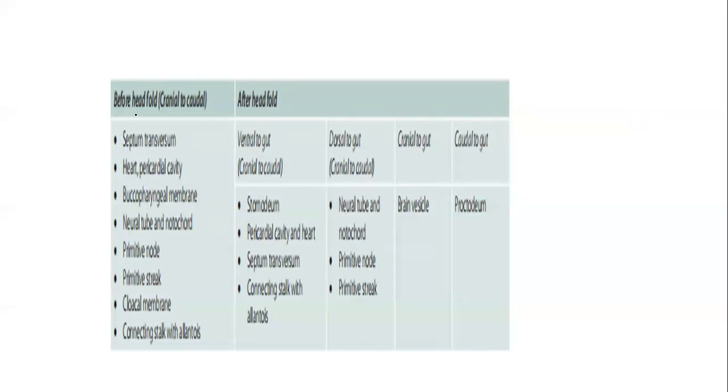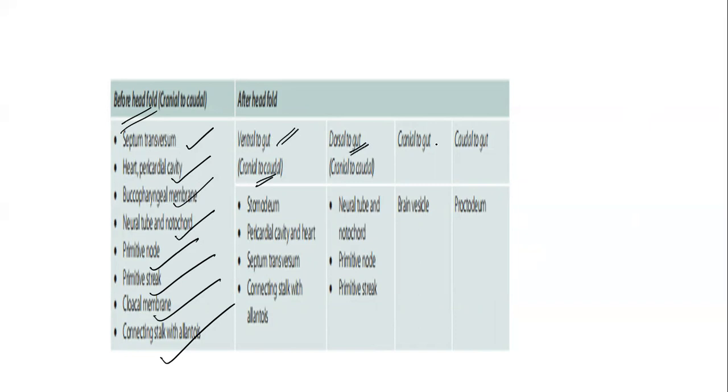Now, before the head fold, that is along the mesoderm, we will be having these structures: the septum transversum, which will give rise to the diaphragm, the arch and pericardial cavity, buccopharyngeal membrane, neural tube and notochord, primitive node, primitive streak, cloacal membrane, connecting stalk with allantois. Now, once the gut is formed, how are these structures getting distributed? As you can see, ventral to gut, dorsal to gut, cranial to gut, caudal to gut.